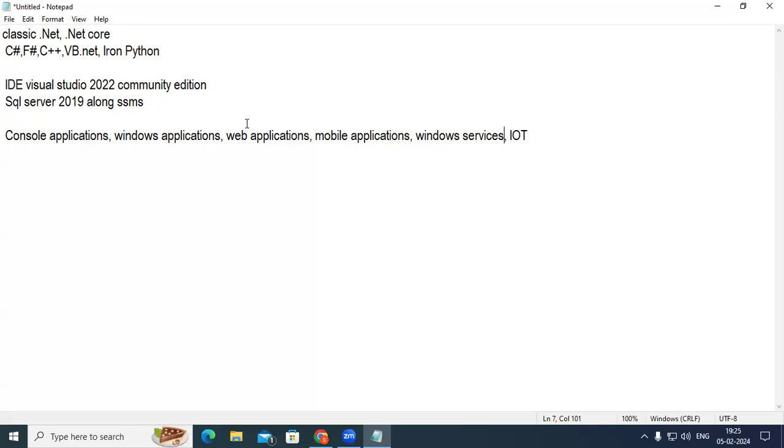So here you can develop console applications, Windows applications, web applications, mobile applications, Windows services, IoT, Internet of Things. Any kind of application virtually you can develop using .NET and C#. C# is nothing but a language. Using that language, you develop the applications.